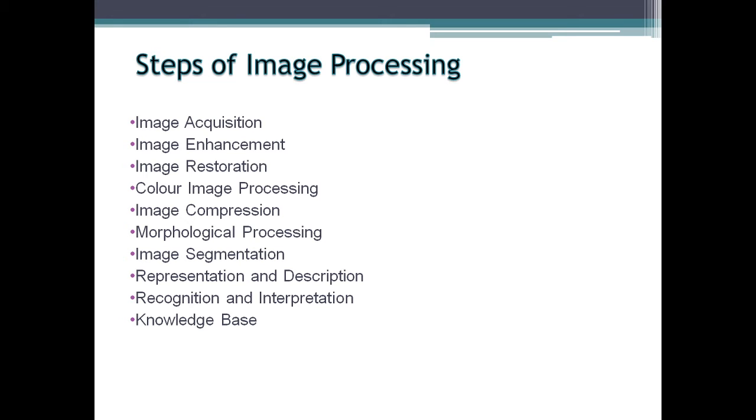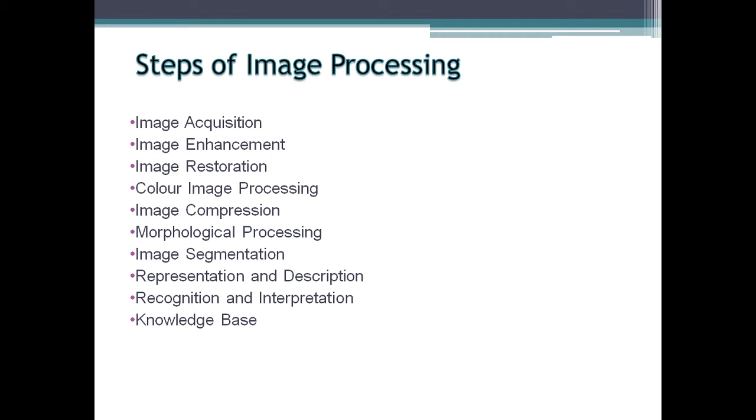Morphological processing. Morphological processing provides the tools for extracting image components that are useful in representation and description of shape. Basically they are applied on input image to create output image of same size, so this step is used for creating two images. One is original and another one is created identical to that for matching purpose. Segmentation is basically used for segmenting image into components.